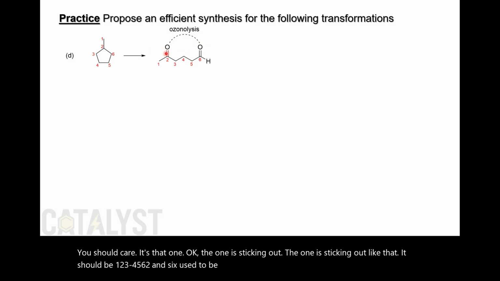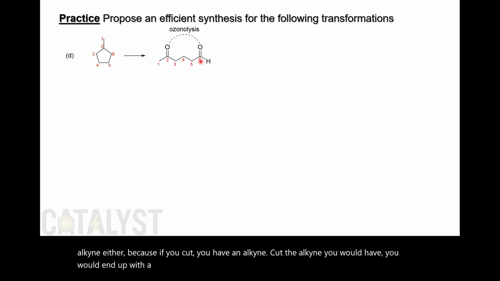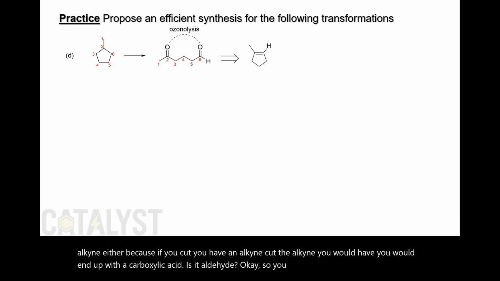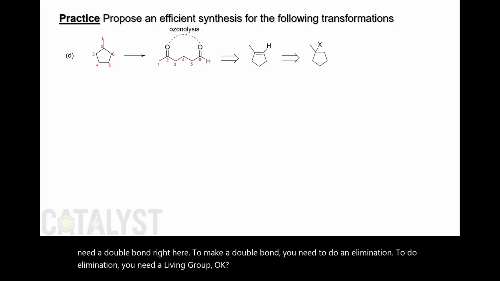So the double bond should be right here. Not an alkyne either, because if you cut an alkyne, you would end up with a carboxylic acid. This is an aldehyde. So you get this one. And you need a double bond right here. To make a double bond, you need to do an elimination. To do elimination, you need a leaving group. And yes, you can put a leaving group right there.